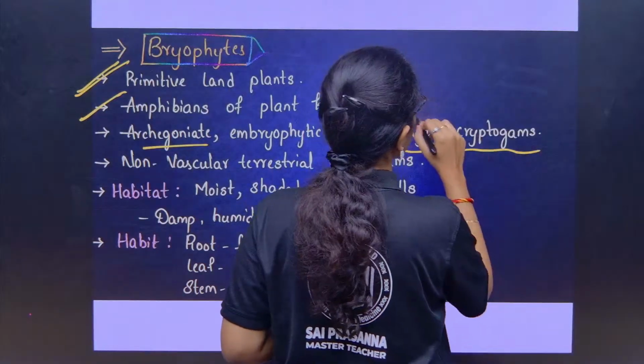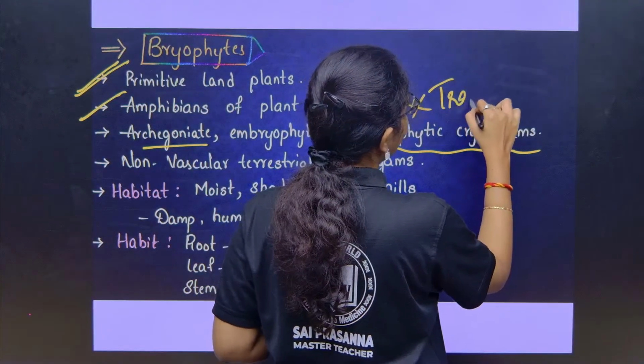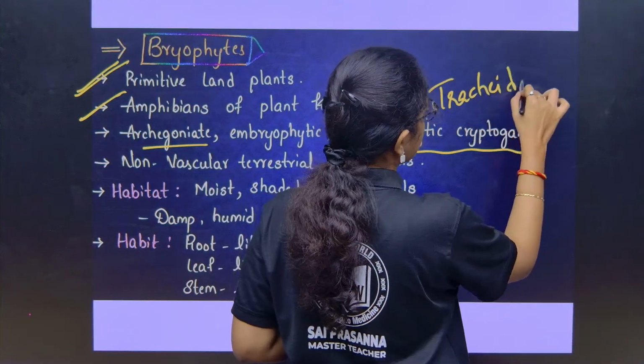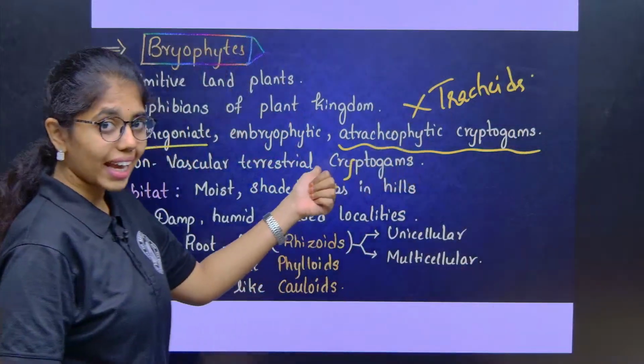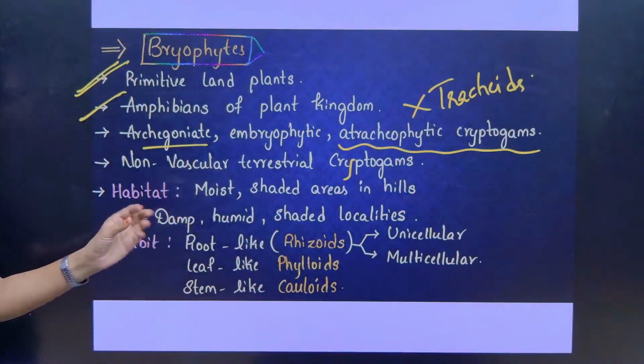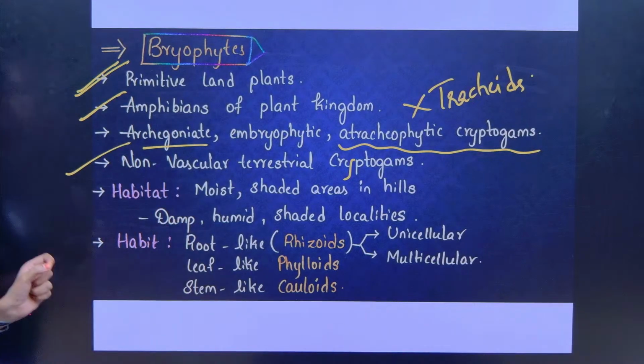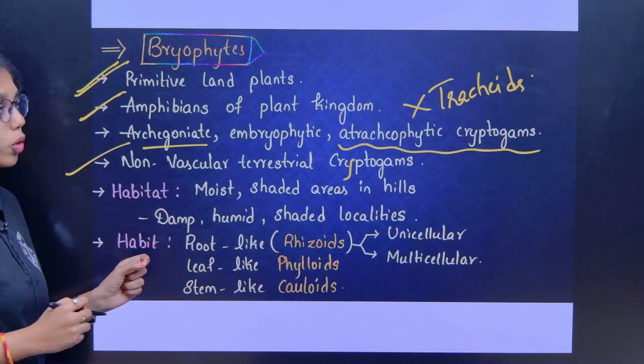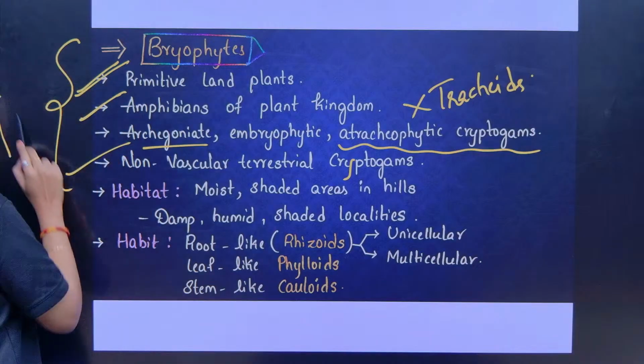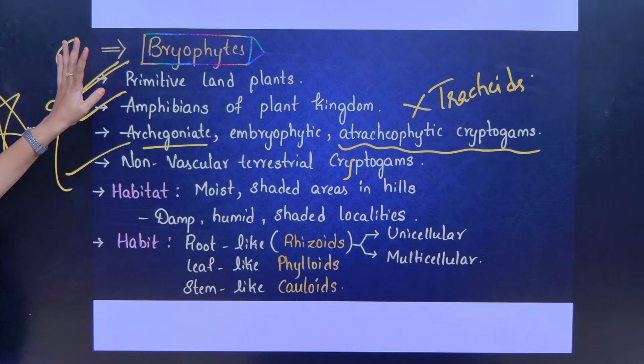Atracheophytic means the absence of tracheids and vessels. No vascular bundles are present. You can also call it non-vascular terrestrial cryptogams. All these synonyms are important for Bryophytes, right ma'am?